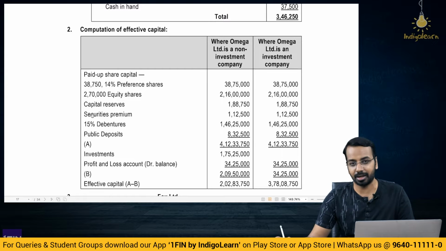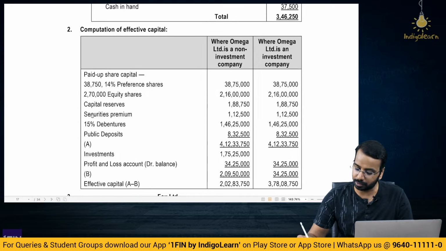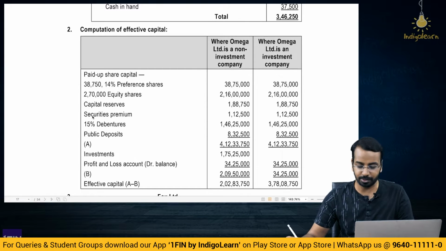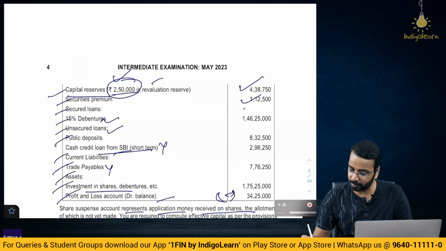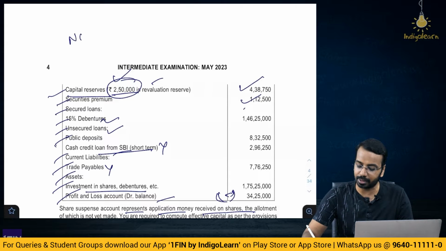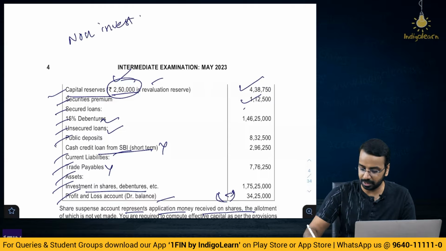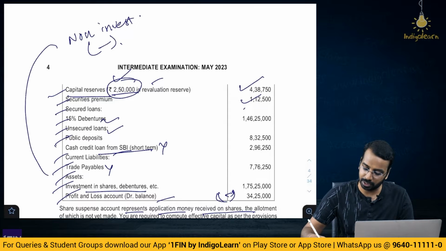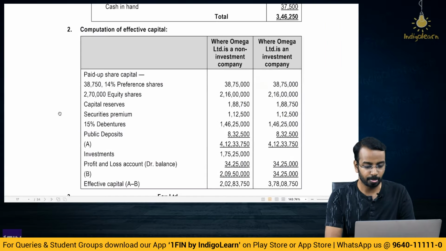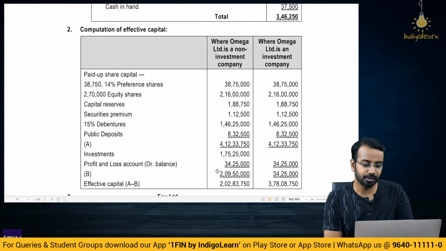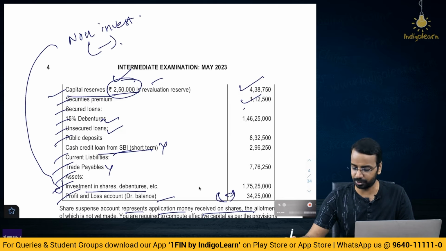Now cash credit is a current liability, it is not a part of your capital employed. So this you will not consider. Trade payables will not be considered, and the P&L debit balance you will reduce, right? So whatever P&L debit balance is there, you will reduce. Investment in shares, if it is a non-investment company, then this also you will reduce, right? So whatever is the investment in shares, that will also be reduced. So the total of your capital reserves, securities premium, debentures, public deposits minus investments and P&L debit balance will give you the effective capital, right? A simple one, a standard question actually.